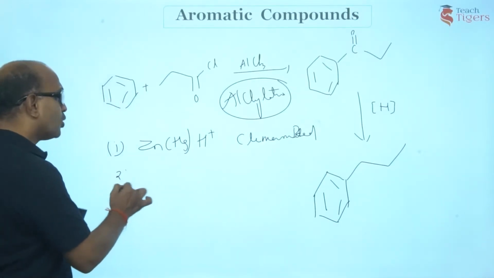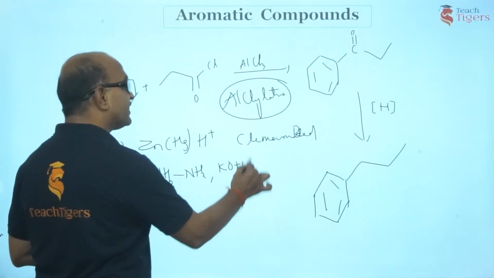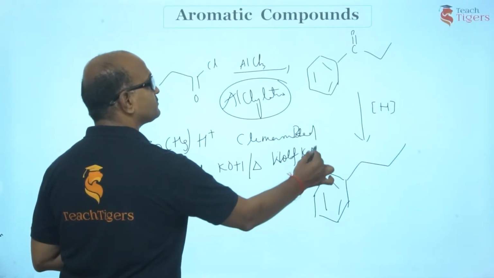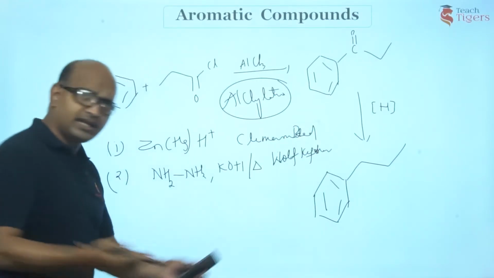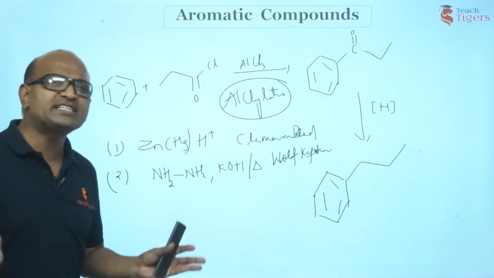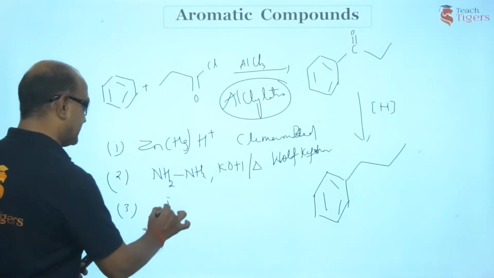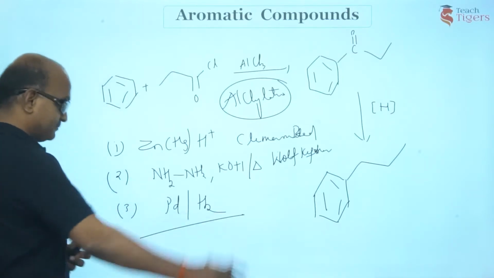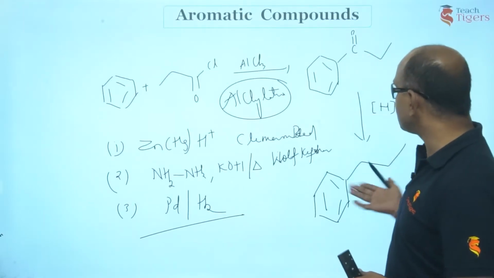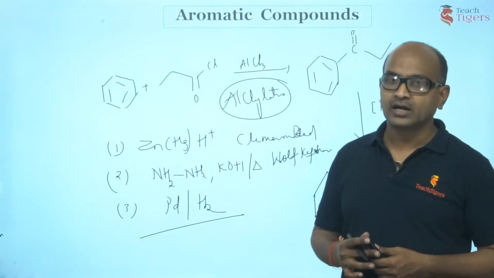Guys, you can even go for hydrazine in the presence of a base by heating it. We call this Wolff-Kishner reduction. You'll learn about these in upcoming topics; you need not worry about it. Or in general, like you have heard about hydrogenation of oils, you can just carry out hydrogenation in the presence of palladium. So this reduction of ketones will result in an alkyl benzene, the product that you couldn't prepare from alkylation, right?